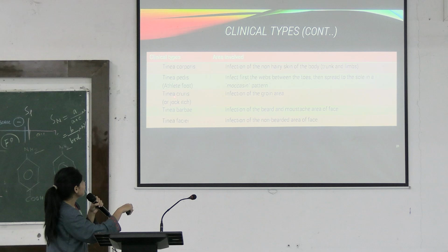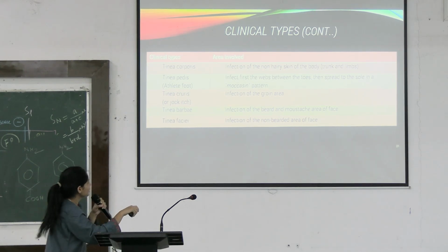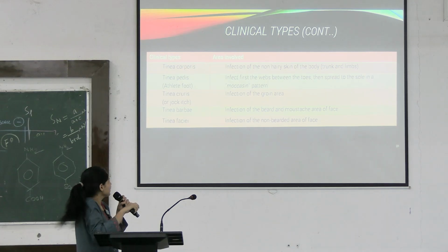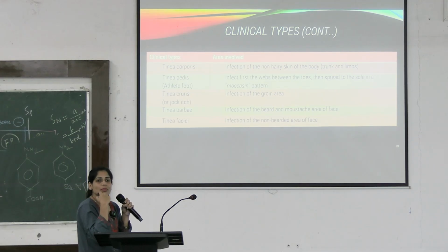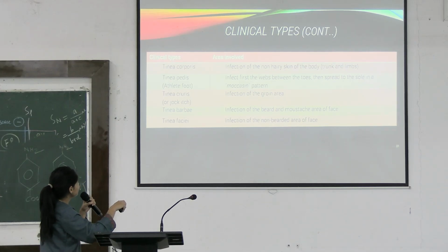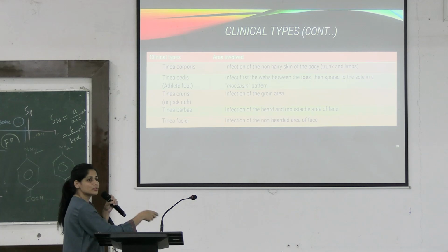Then coming to tinea cruris. Cruris means groin area. So there will be tinea infection in the groin area. Tinea barbae means infection in the beard and moustache area. Okay, common in males. And tinea faciei, areas of non-beard, all other areas on the face. So what is this? This is the tinea and this is the place where it is causing infection. Very easy to remember. Okay.